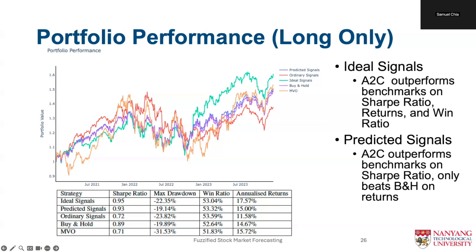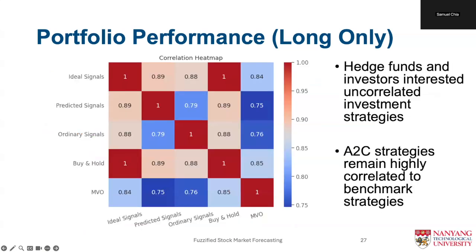However, our predicted signal strategy outperforms the buy and hold benchmark in terms of annualized returns, but falls slightly short of the MVO strategy. A key metric that hedge funds and institutional investors look for in investment strategies is diversification.